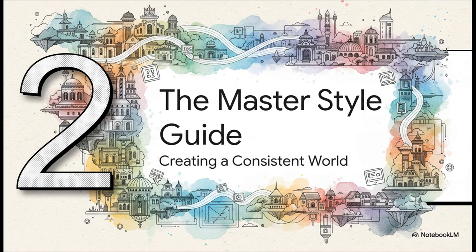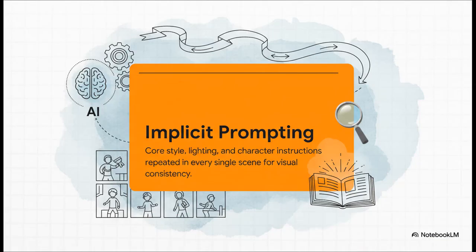Now that we have the structure, how do we build a world that feels consistent? How do we make those 10 different scenes feel like they belong in the same universe? Well, you need a master style guide. This is where you lay down the foundational rules for the AI. And the key technique here is something called implicit prompting.